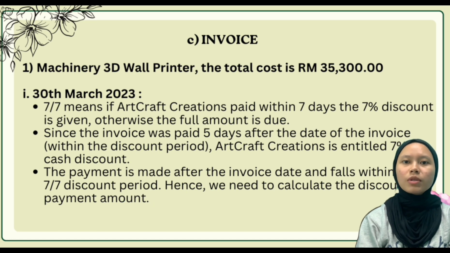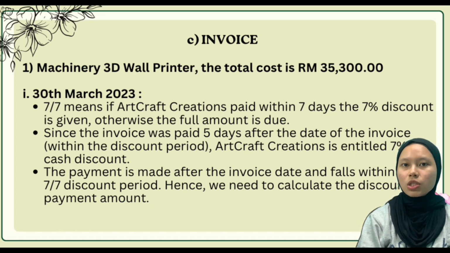For the first machine, which is the 3D wall printer, the total cost is 35,300. The first date, 30 March 2023, with the term 7/7, means that if Art Creations pays within 7 days, a 7% discount is given. Otherwise, the full amount is due. The payment is made after the invoice date and falls within the 7/7 discount period, so we need to calculate the discounted payment amount.